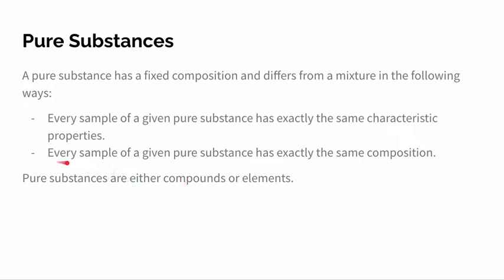And the second thing is every sample of a given pure substance has exactly the same composition. So unlike mixtures, all samples of a pure substance have the same makeup. For example, pure water is always 11.2% hydrogen and 88.8% oxygen by mass. This never changes no matter the amount of substance. And pure substances are either compounds or elements.